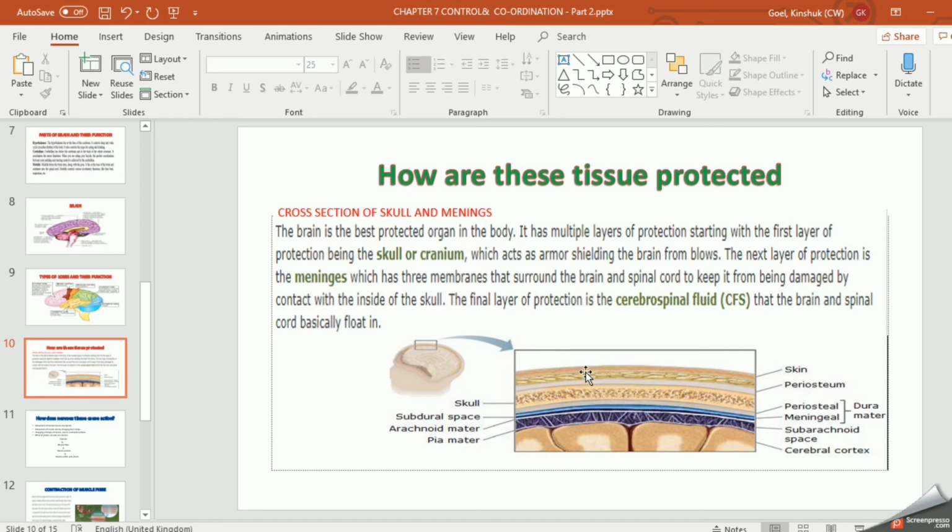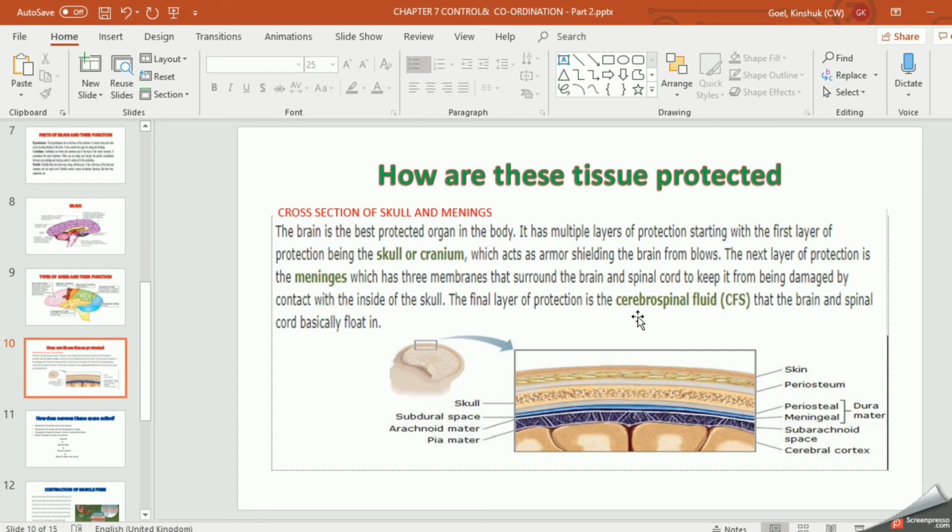So first is, this is the skin. After this you are having these three layers, and in these three layers you are having space, which surrounds the brain and the spinal cord, which also protects your spinal cord from this side. Now here your spinal cord will come, right, damaged by contact with the inside of the skull.